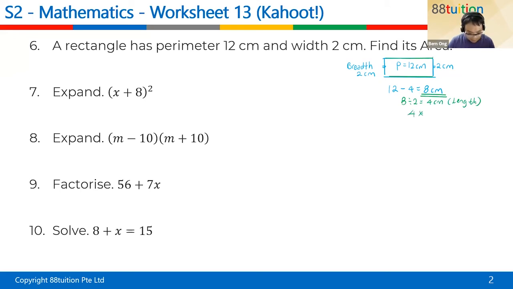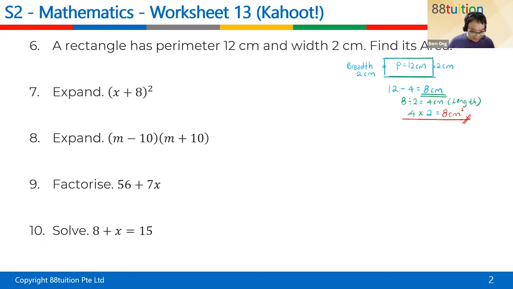4 times the width or the breadth, of 2, which will give you an 8. And the units is 8 cm squared. This one, some of you got it wrong because you think too much. And remember, for perimeter, you have to minus the width 2 times 1. Then divide by 2, that will give you the length.